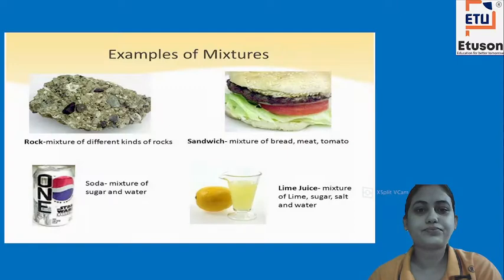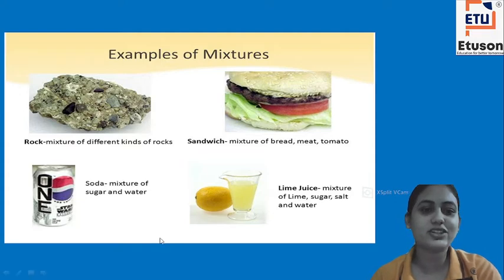Here we can see some examples of mixtures like rock, sandwich, soda, lime juice. In each of these there is one thing similar: they are constituted of two or more different substances.